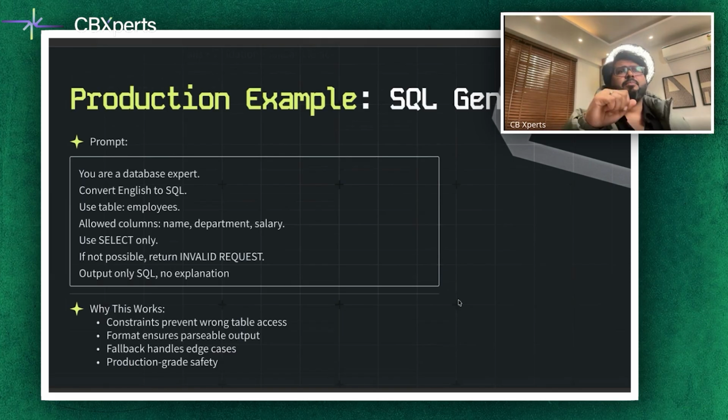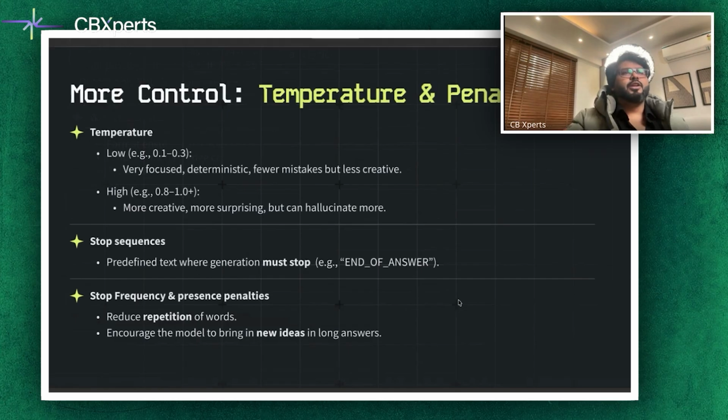Without such constraints, the model might try to delete tables or select non-existent columns. So you should always design your prompts with explicit boundaries to protect your data. And it's important to understand how and what you need to do in that direction.